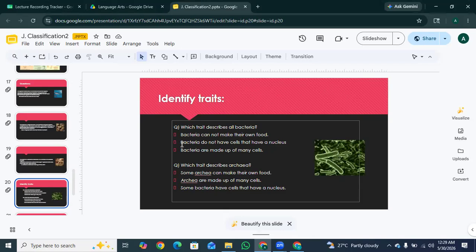So, the next question is, which trait describes archaea? Some archaea can make their own food. Archaea are made up of many cells. Some archaea have cells that have a nucleus. Yes, some archaea can make their own food.